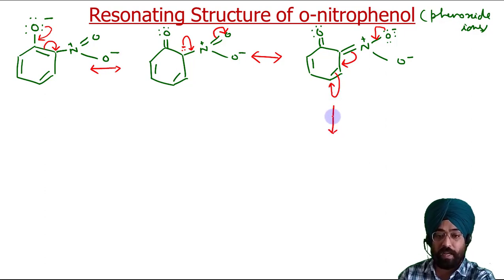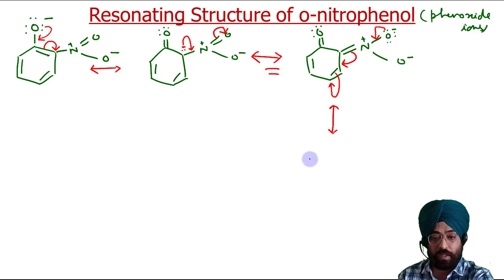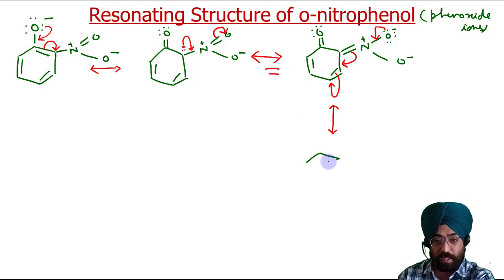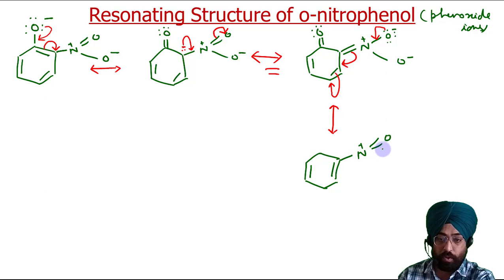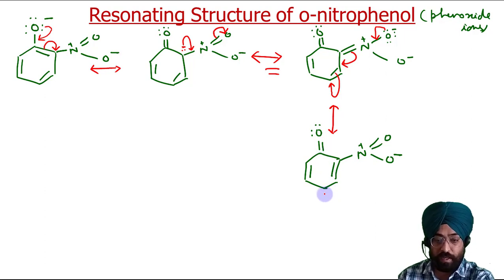And whenever you have to write resonating structures, please use a double headed arrow. So that's how the resonance hybrid isomers are separated by a double arrow. Now what happens, this comes here, this comes here. Now here is the N positive, here double bond O, O negative, here is double bond O. Now here is your negative charge. Now this comes here, this comes here.